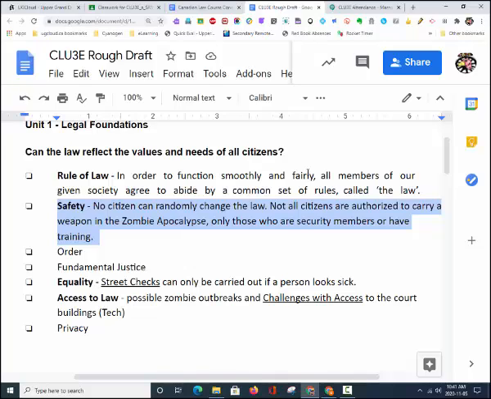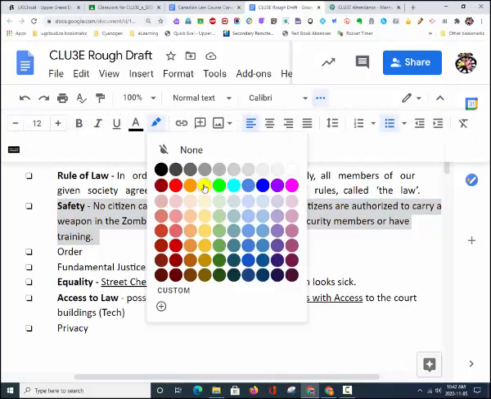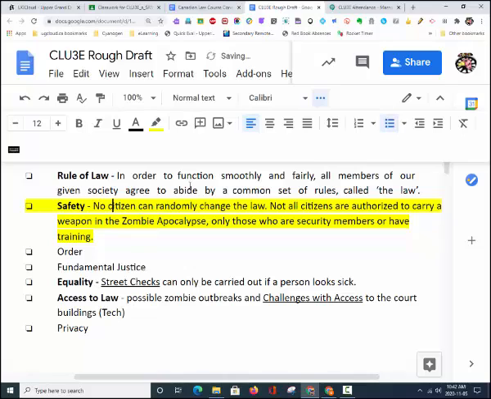In our course, we looked at the example of a person randomly changing the speed limit in their neighborhood, or randomly going faster through a neighborhood with a lower speed limit because they had to get to work. In this case, in the zombie apocalypse and in this particular society, safety can be promoted in that not all citizens are authorized to carry a weapon in the zombie apocalypse, only those who are security members or have training carrying the weapons.